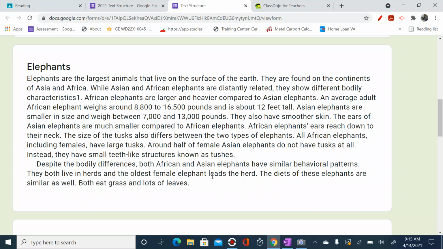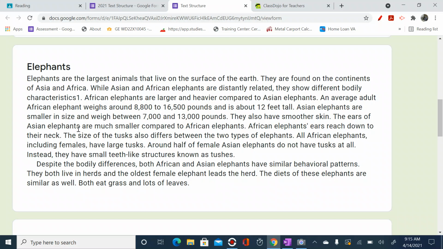An average adult African elephant weighs around 8,800 pounds to 16,500 pounds and is about 12 feet tall. Asian elephants are smaller in size and weigh between 7,000 and 13,000 pounds. They also have smoother skin.